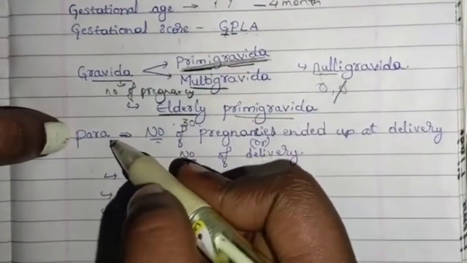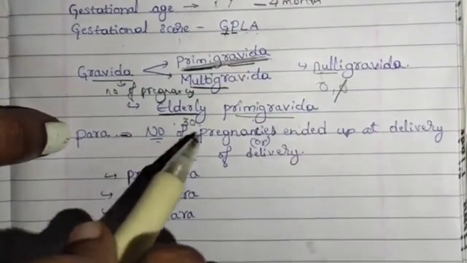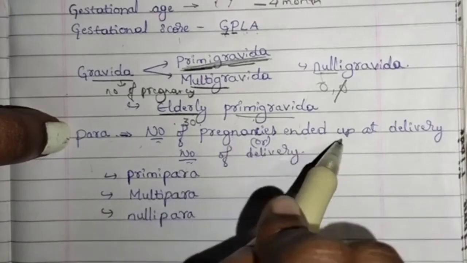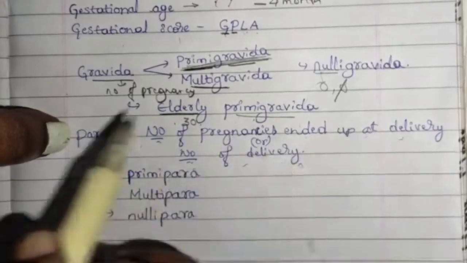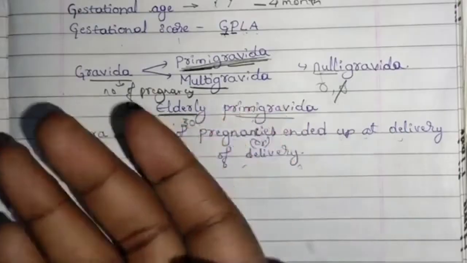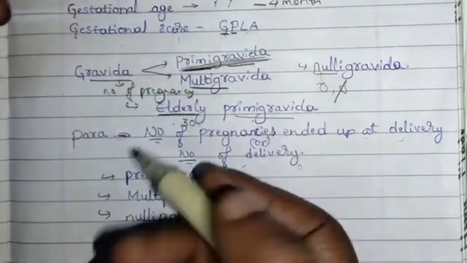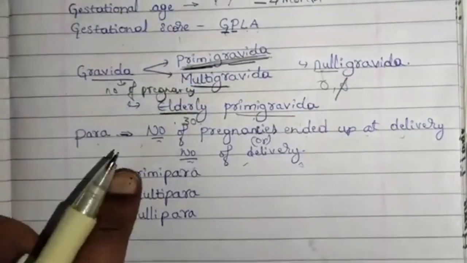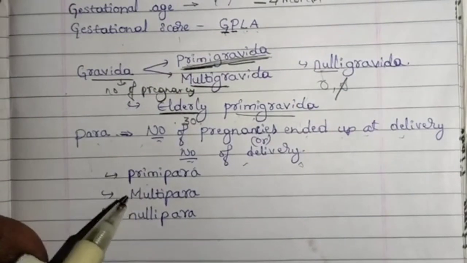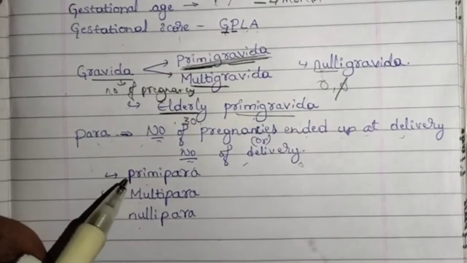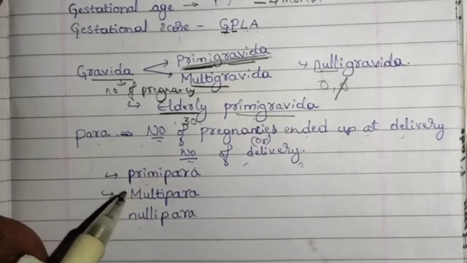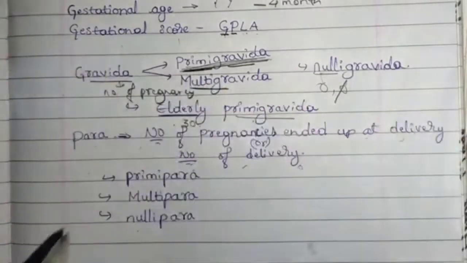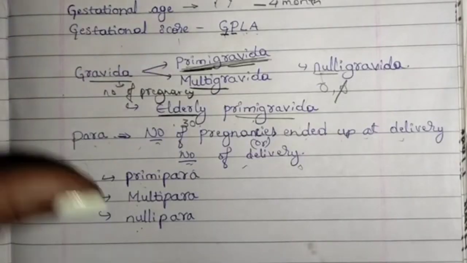Next we have P. P indicates para. Para is nothing but number of pregnancies ended up at delivery, or number of deliveries. Para means delivery. How many deliveries the mother has undergone, that is para. This para has a few terms. Premipara, multipara, nullipara. Premipara is the first delivery. Multipara is second and third delivery. Nullipara is no delivery. She has not gone through any delivery.